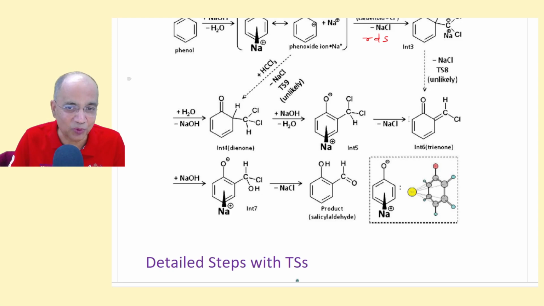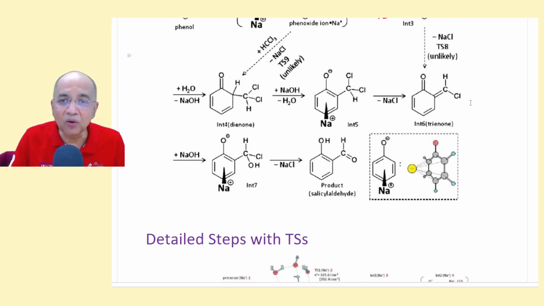This double bond was proposed by Hein. This is a trienone. This is an intermediate, which has been proved. That is not found in that Wikipedia. And then OH minus ion is attacking here, and this is going here, and this is going here, so that you get this phenolate compound once again.